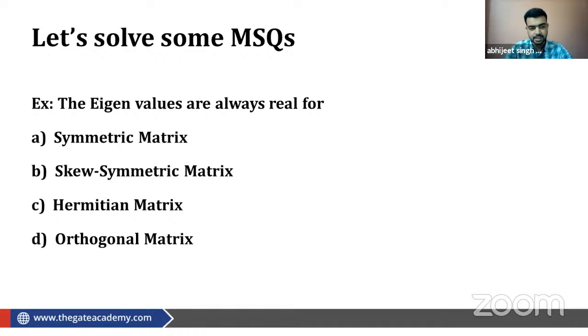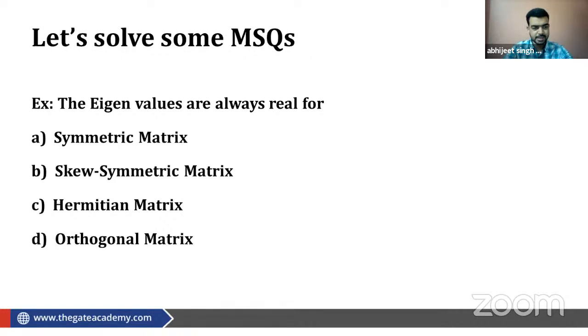So Sandeep has answered A. Okay, symmetric matrix. Very good. I'm getting the examples. Expect B. Expect B means what?